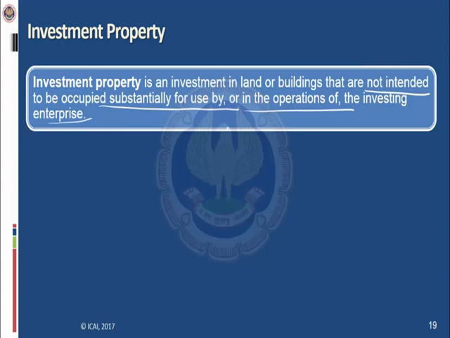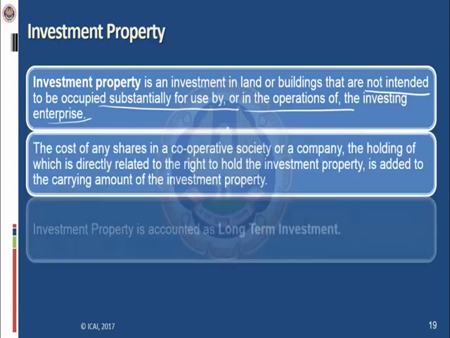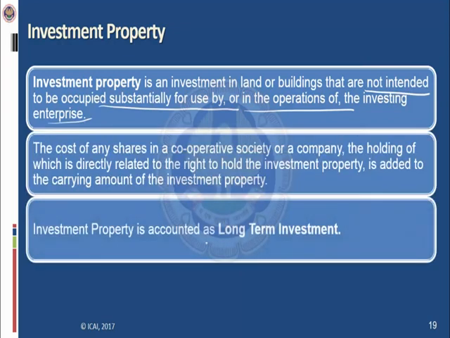So the entity is not running its plant, the entity is not running its office, the entity has not made a godown on that land and building for its business operation. Rather it is intended for some other purposes. It has acquired for purposes other than using for its own business. Then that investment in land or building will be termed as an investment property. And such investment property is always accounted as a long-term investment and it will be carried at cost.